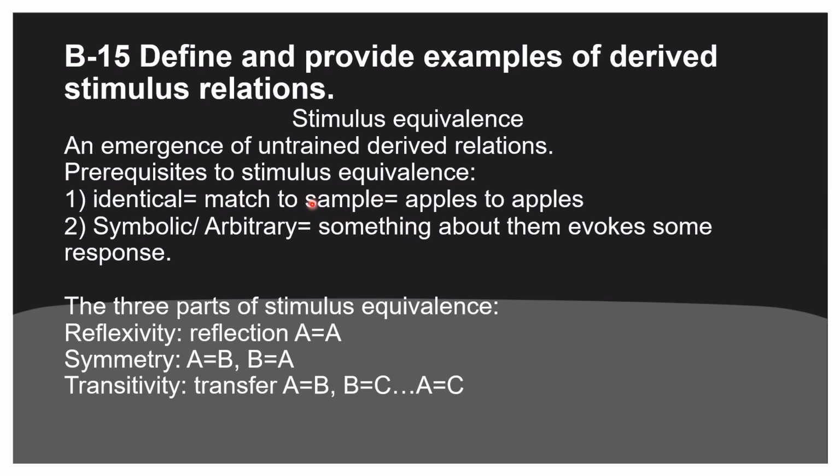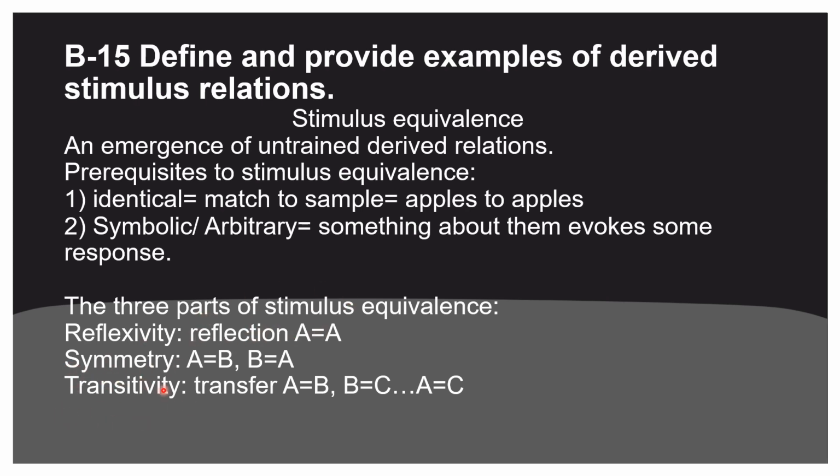You have to match apples to apples. And there's symbolic or arbitrary, which is something about them evokes some response. And then there are three parts of stimulus equivalence: reflexivity, symmetry, and transitivity.